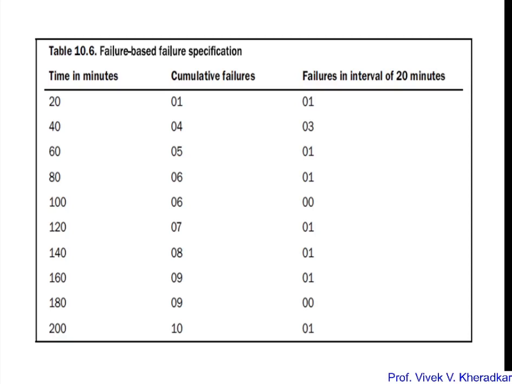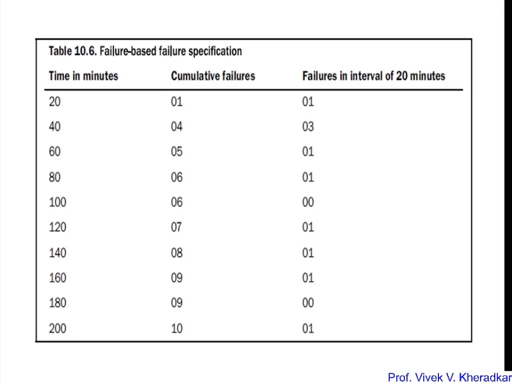So at the first 20 minutes the cumulative failure is 1, and that's why the failure count in the interval between the 20 minutes is 1 failure. Now in the second time interval we have 40, in which the cumulative failure is 4, so the total failures up to 40 is 4, but in the failure interval it is 3, because 1 already occurred at 20 minutes, and between 20 and 40 the next 3 occurred. Likewise, we have maintained the failures in each particular time interval.